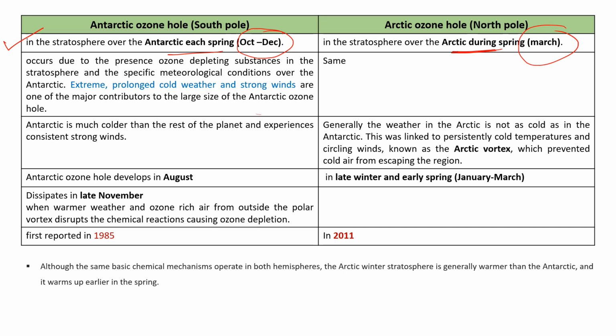In both the poles, the ozone degradation mainly takes place by the same chemical reaction, due to the formation of polar stratospheric clouds and polar vortex formation, and the chlorine molecules or chlorofluorocarbons react with the ozone and degrade the ozone molecules.